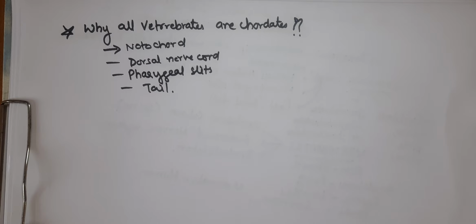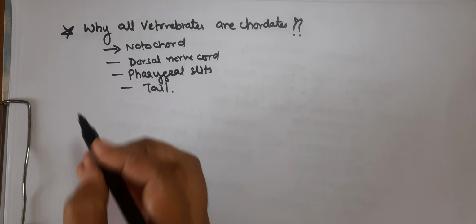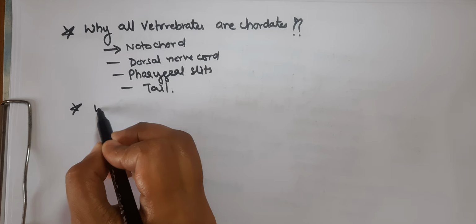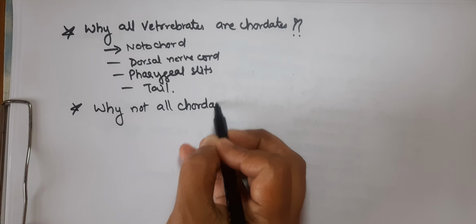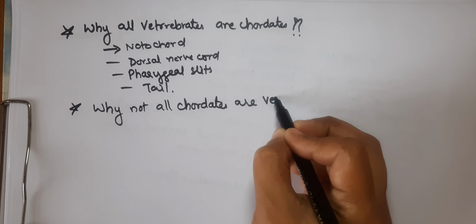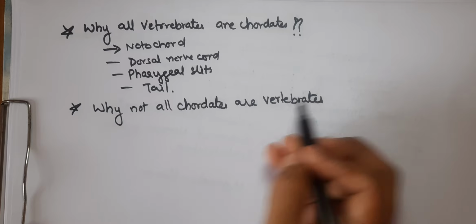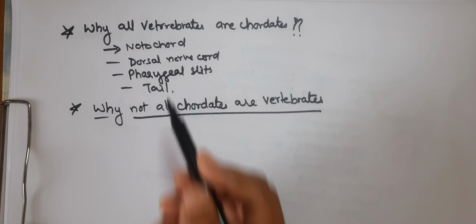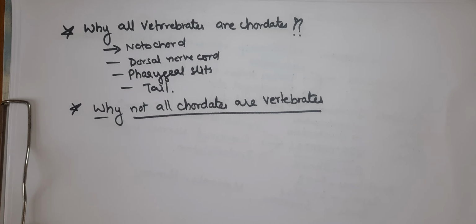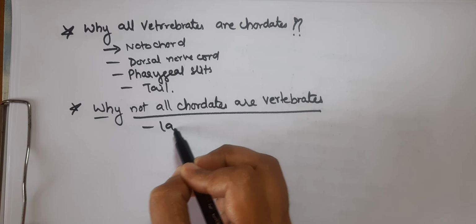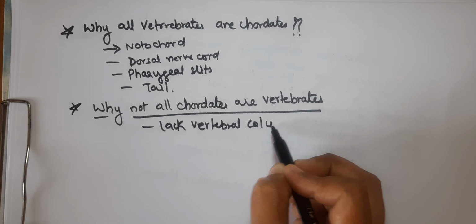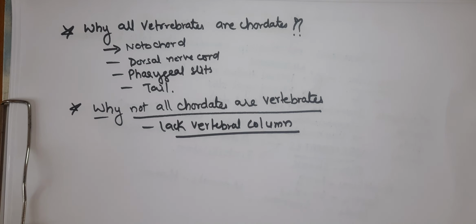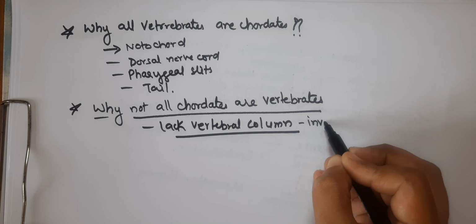Since the vertebrates meet all the criteria to be classified under the phylum Chordata, they are included in the Chordata. Now, the next question we asked is, why not all chordates are vertebrates? I already told you there are criteria to become a chordate, but there are certain chordates that will lack the vertebral column, that is the spine. Lack of vertebral column will make them invertebrates.